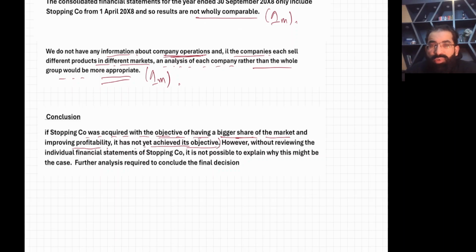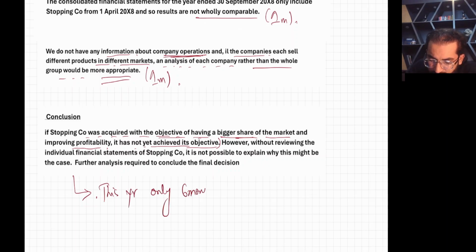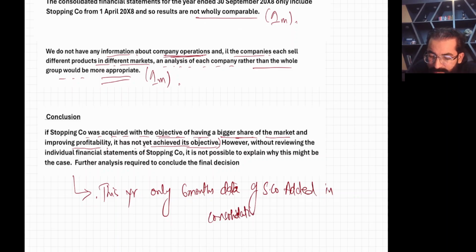Right now we have seen a decline. Okay, but one thing I can add here, if you want to add: this year only 6 months of data of S company was added in consolidation. Do you agree? Because this is a mid-year acquisition case. So we added only 6 months of data.